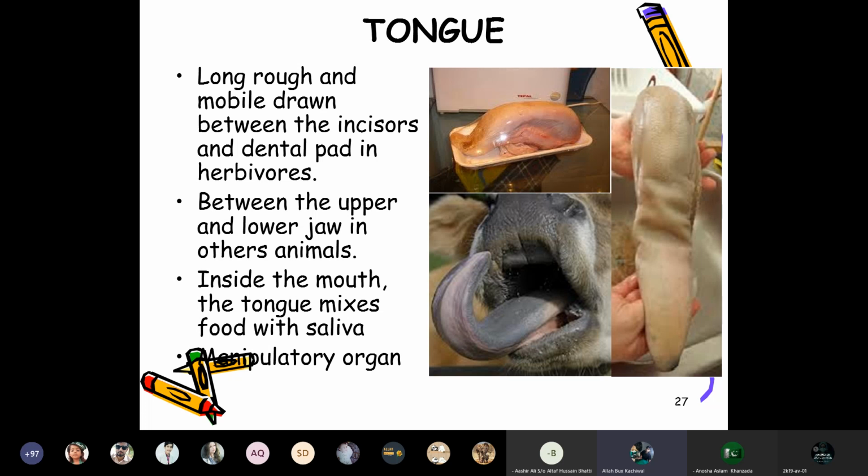The tongue is long, rough, and mobile. It lies between the incisors and the dental pad in herbivorous animals, and between the upper and lower jaw in other animals, inside the mouth. The tongue mixes the food with saliva, and this is a manipulatory organ.